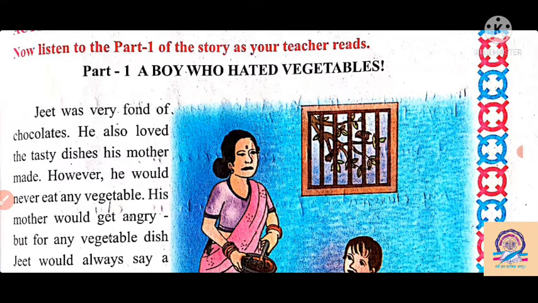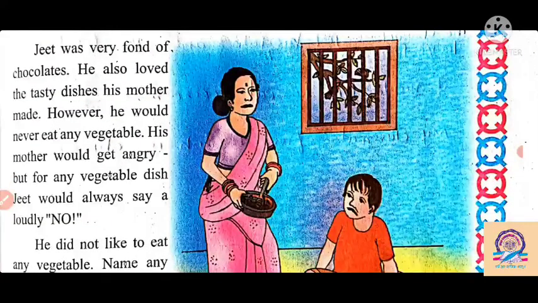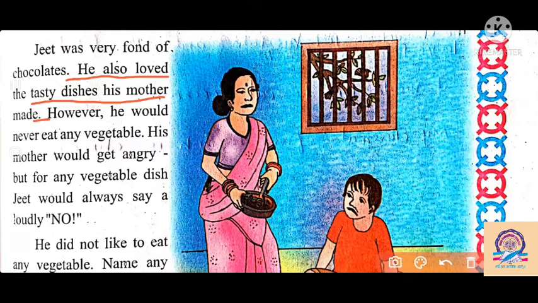So, a boy who hated vegetables. Jeet was very fond of chocolate. Jeet liked to eat chocolate; it was his favorite food. He liked chocolate more compared to other food. He also loved the tasty dishes his mother made. He liked to eat spicy as well as tasty, delicious food.